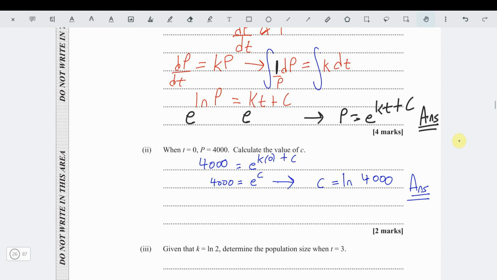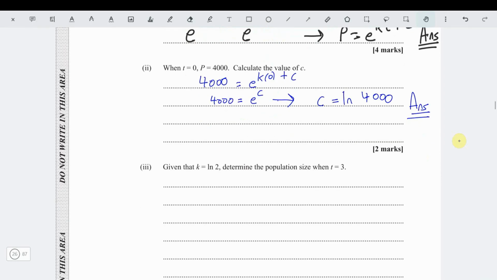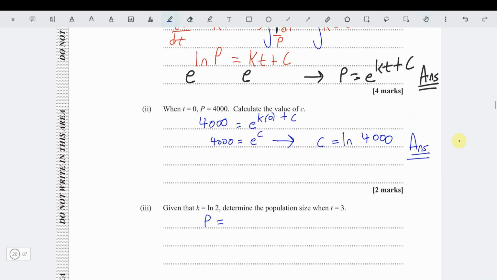Now, the next part says, given that k equals ln2, determine the population size when t equals 3. So first thing we know then is P is equal to e to the kt times e to the c. I'm breaking it up using laws of logarithm. Remember, e to the kt plus c, you can break it up as e to the kt times e to the c. Why did I do that? Because I know e to the c is 4,000. So this part of it is 4,000. So I'm saying then that P is equal to 4,000 times e to the kt.